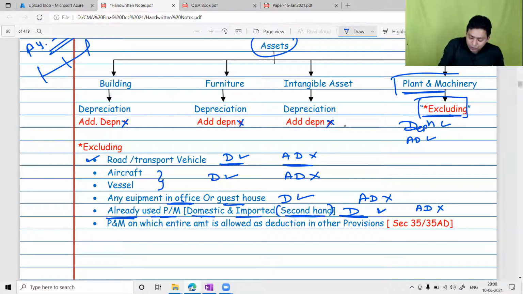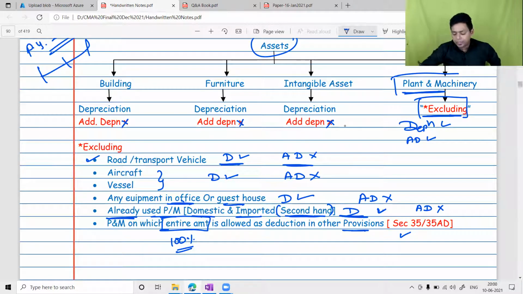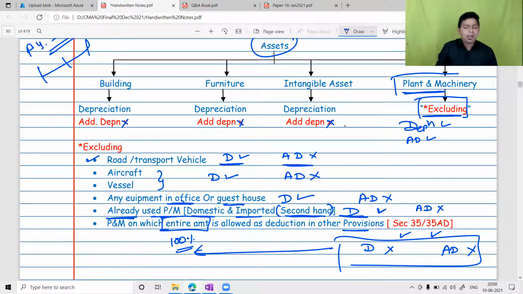Sir, plant and machinery on which the entire amount, entire amount means how much percent? 100% deduction is allowed under any other provisions of the law. Say for example, section 35 scientific research or 35AD specified businesses where we claim 100% deduction. If 100% deduction is already given in those provisions, obviously you cannot expect depreciation on that. So will I get depreciation? The answer is no. Will I get additional depreciation? The answer is no. So what is the logic behind this? You have already claimed 100% deduction in section 35. How do you expect us to give depreciation and additional depreciation on that asset?